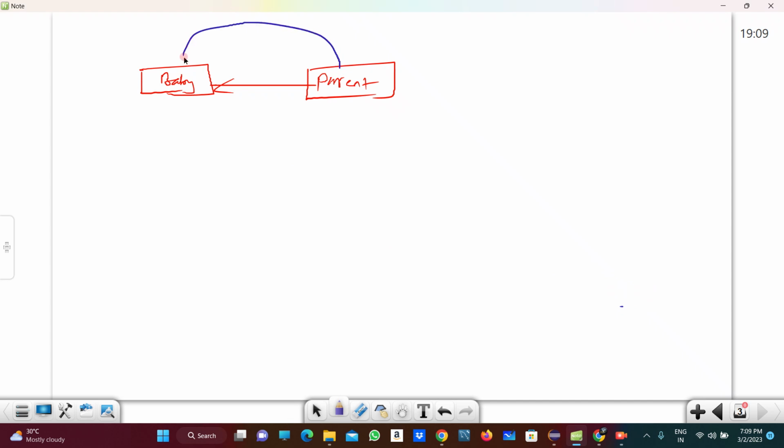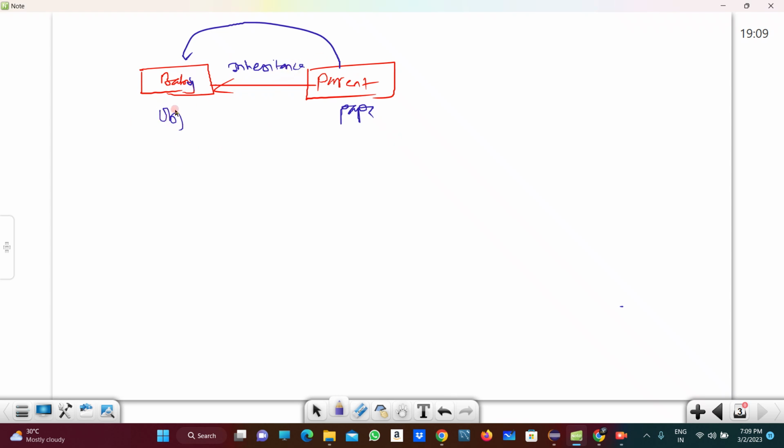So what happens in inheritance? In inheritance, suppose this baby is one object and her parent is another object, right? This baby is acquiring the parents' properties or her papa's properties. That is nothing but inheritance.